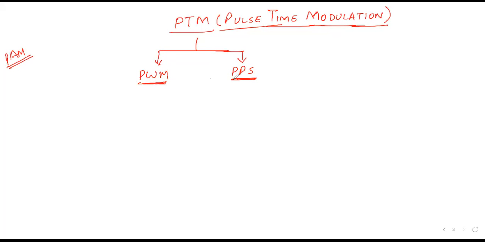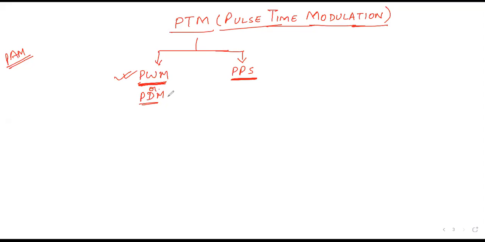And we get pulse position modulation only after getting pulse width modulation. So for generating pulse position modulation, first we have to generate pulse width modulation. As the name itself suggests, pulse width modulation is also called pulse duration modulation. So the variation in the width of the pulse may be of different types.